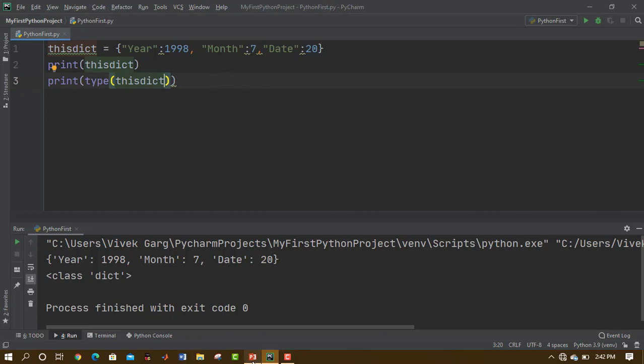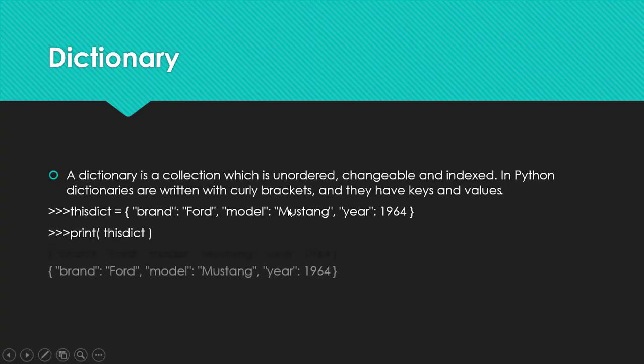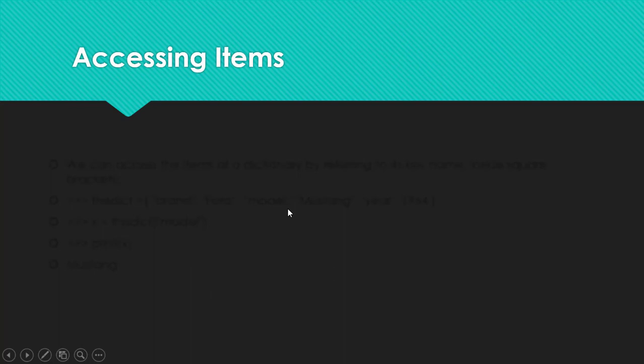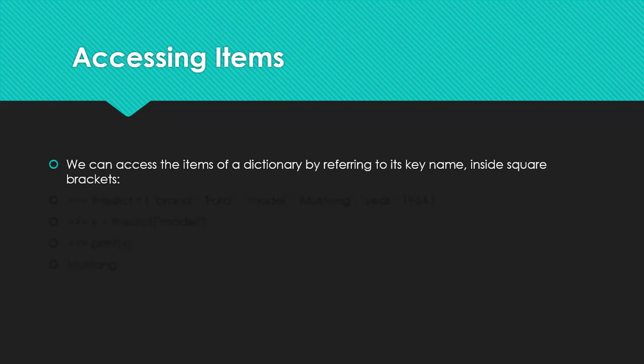Let us go back to the presentation and continue with the lecture. So the next topic is accessing items. We can access the items of a dictionary by referring to its key name inside the square brackets. Whenever we access an item using the key name, the associated value would be printed, not the key. There are different methods to access the keys as well, but when we are simply accessing using the square bracket method, we will be getting the value that is associated with that particular key.